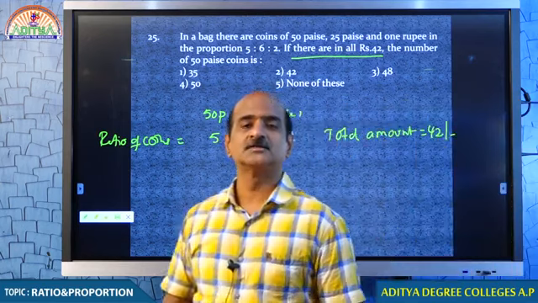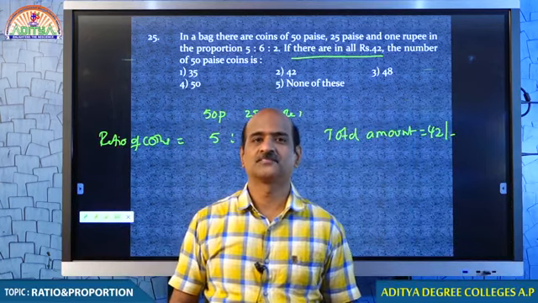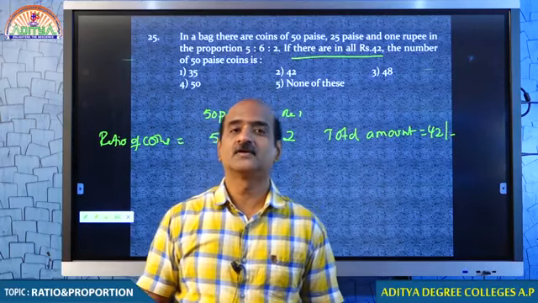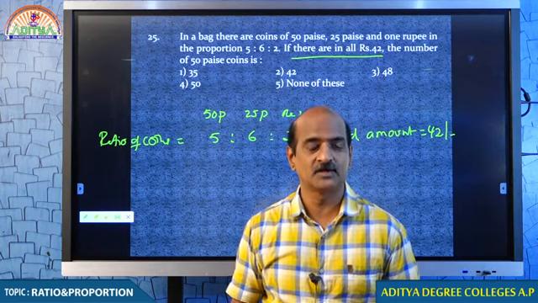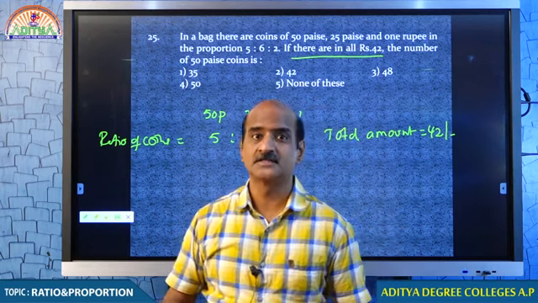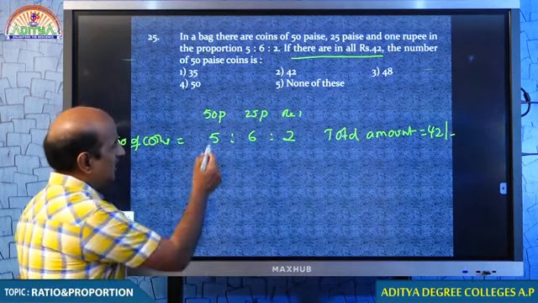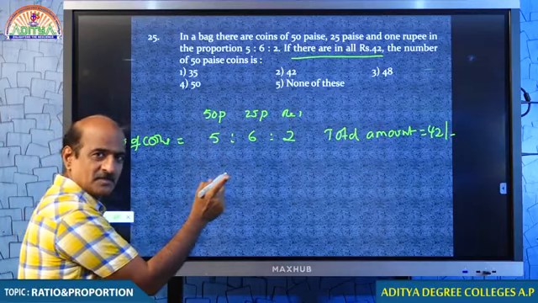42 is not the total number of coins, but that is the total amount. So, the given ratio should not be applicable for 42 rupees. Listen to this question carefully, my dear students. I will give you more examples to make you clear about this. Tell me, students, how many 50 paise coins do we have? Is it 5 or 5 parts?